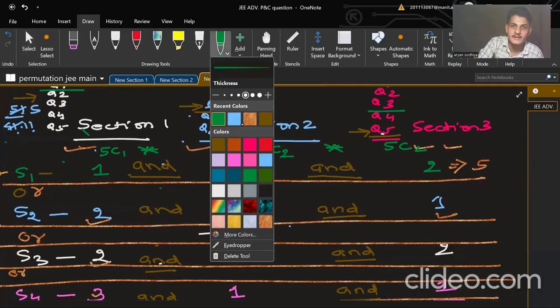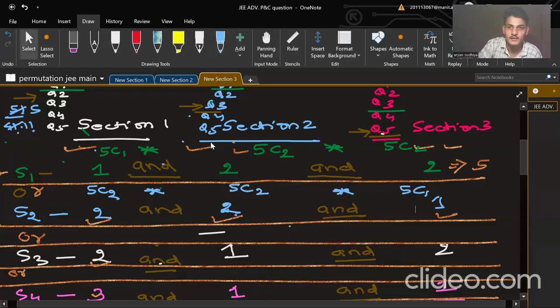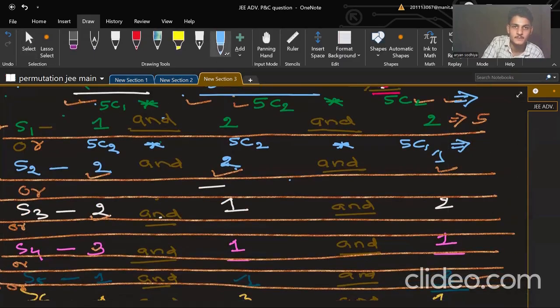Now, in a similar way, we will do here also. Need to select 2 out of 5. That is the 5C2 ways. Again, applying the same formula. 5C2, and "and" is there, so I will multiply, and here 5C1. These are the possible ways for scenario 1. These are the possible ways for scenario 2. Okay.